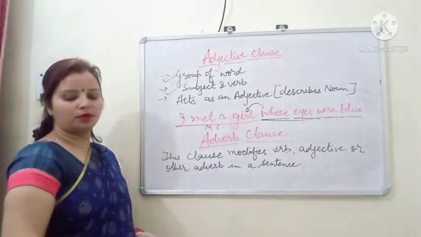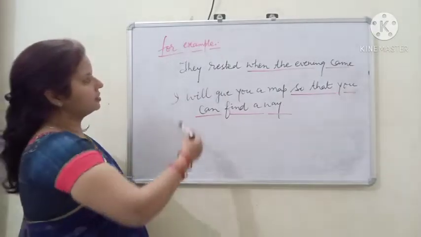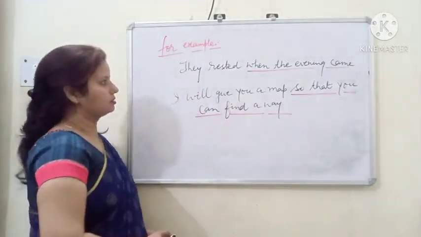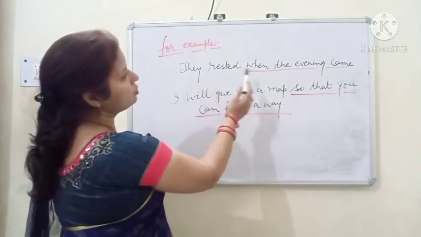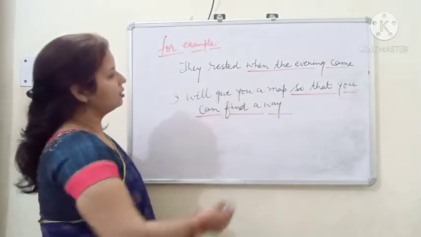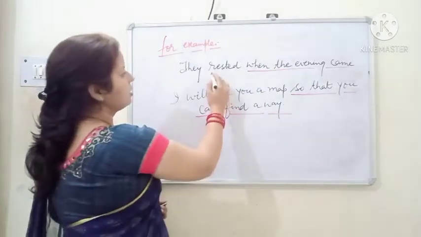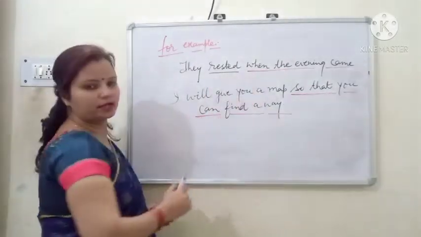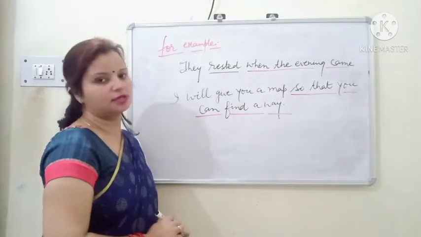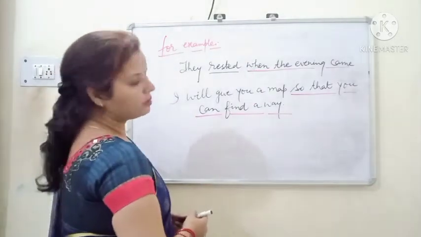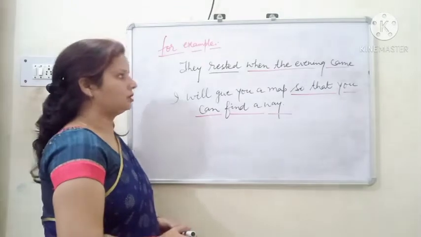Now here is an example of an adverbial clause. They rested when the evening came. Here, when the evening came is modifying the verb rested. So here we can see that it is working as an adverb, so it will come under the category of adverbial clause.